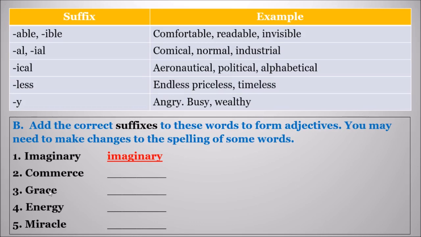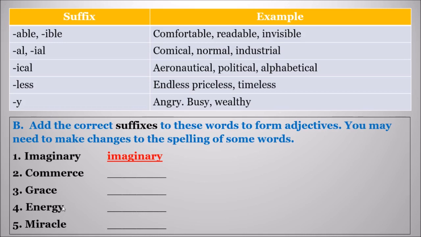Let me repeat the spelling again. GRACEFUL. Graceful. Now energy. For energy, we can't add energible, energial, energical. We can't do that. So here we can add a suffix as IC. If we are adding IC, we have to remove the Y here.